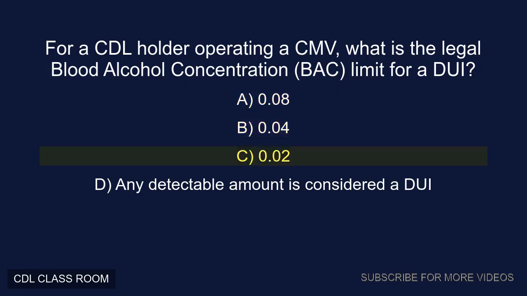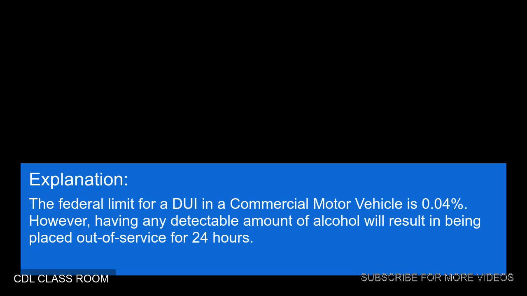C. 0.02. D. Any detectable amount is considered a DUI. Correct answer, B. 0.04. Explanation: the federal limit for a DUI in a commercial motor vehicle is 0.04%. However, having any detectable amount of alcohol will result in being placed out of service for 24 hours.